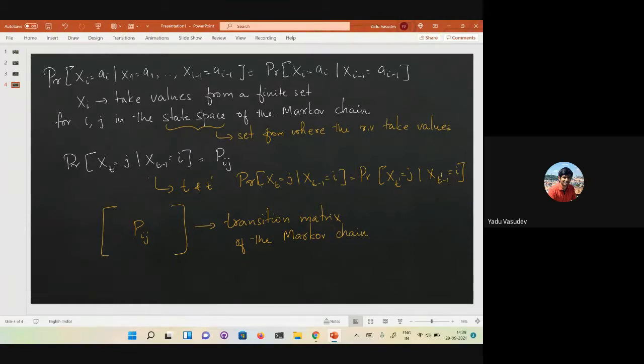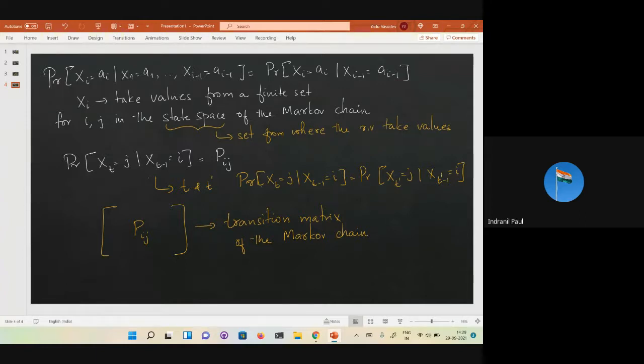The definition does not imply that they should be the same, but what I'm saying is that in our case, whatever we are going to see in this course, the transition probability does not depend on the time instant. That's all. So such Markov chains are called time homogeneous Markov chains. I don't want to say this explicitly, but everything that we will see will have this property. The probability of transitioning from I to j is independent of the time at which it is going to happen. So it is just a special type.